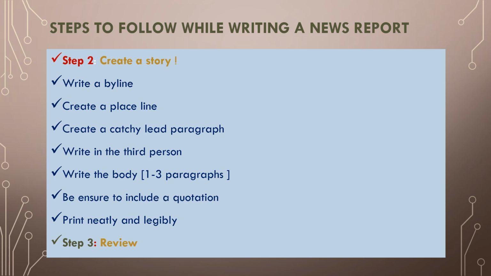Now we check what we have written in the rough work, whether any mistake is there or not, whether any correction is needed or not. All this checking part becomes the third step, that is review. In this review, if we come across some mistakes, we can correct them in our rough work and then make a fair report in our answer paper.